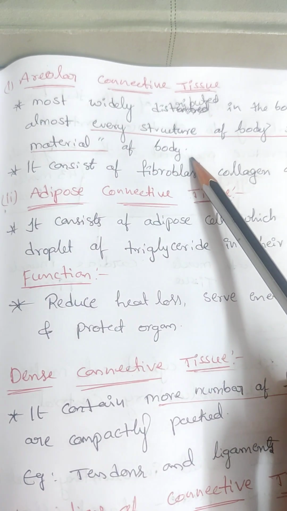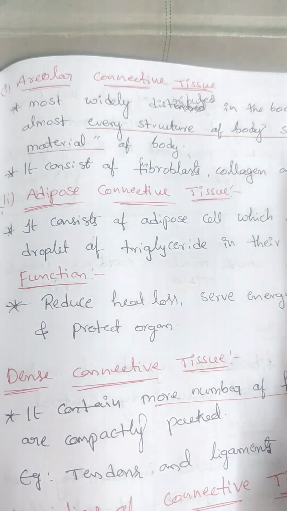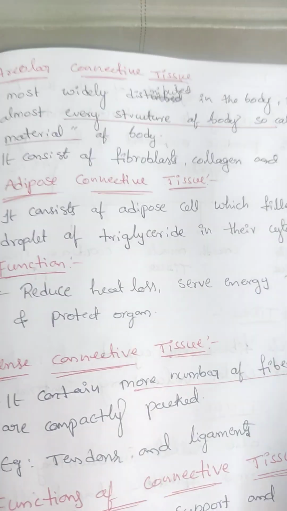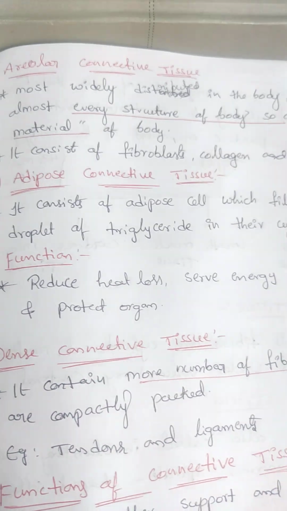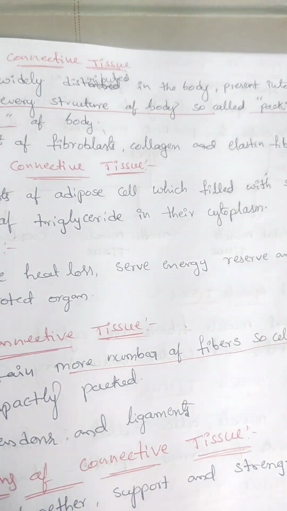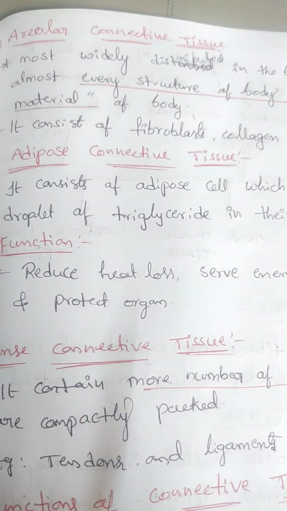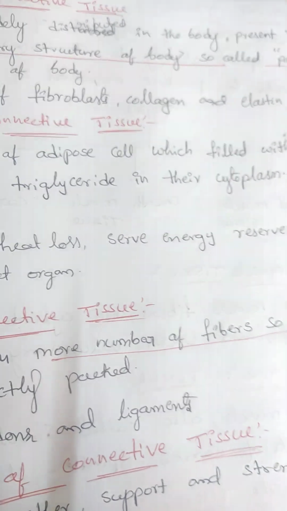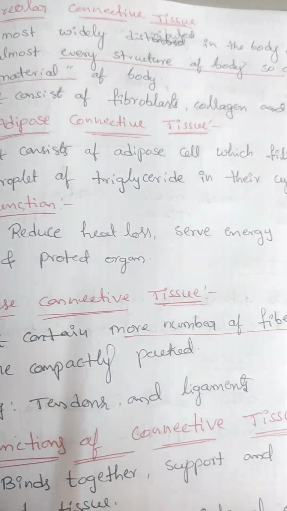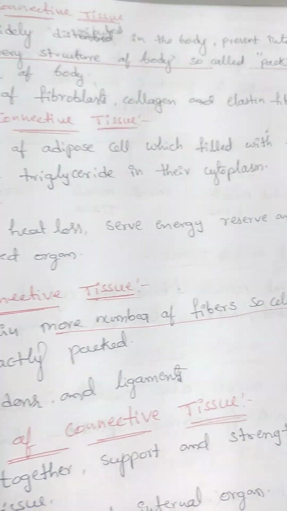It consists of fibroblasts, collagen and elastin fibers. Adipose connective tissue consists of adipose cells filled with a single droplet of triglycerides in their cytoplasm.